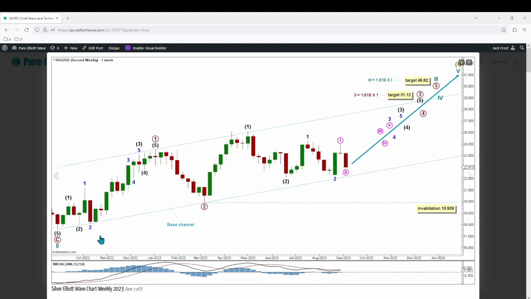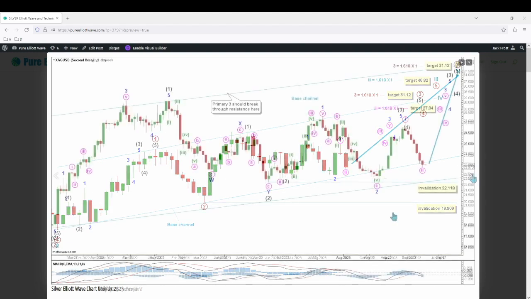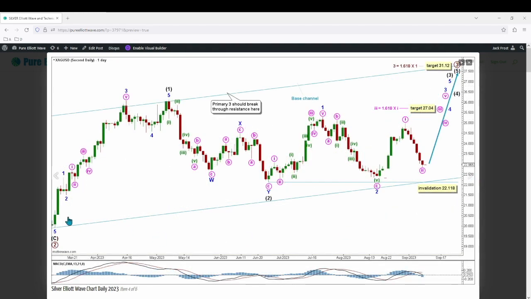There is a base channel drawn around primary movements from the beginning of primary wave 1 to the end of primary wave 2, with a copy on the end of primary wave 1. Primary wave 3 should break through resistance, and if that happens, there will be confidence in this wave count. No corrective movement within primary wave 3 can move below its start at 19.909.